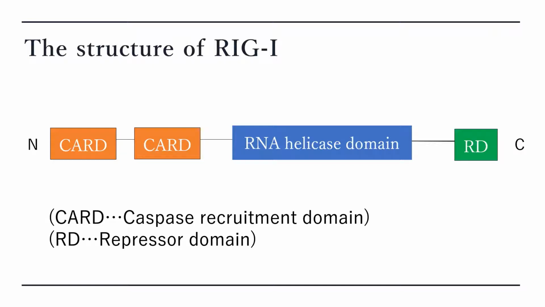Then, I'll tell you about the structure of Lig I. Lig I is a protein, so it has an N-terminus and a C-terminus. In the N-terminus, it has two CARDs, caspase recruitment domains. In the C-terminus, it has one RD, repressor domain. Also, there is an RNA helicase domain in the center of Lig I.